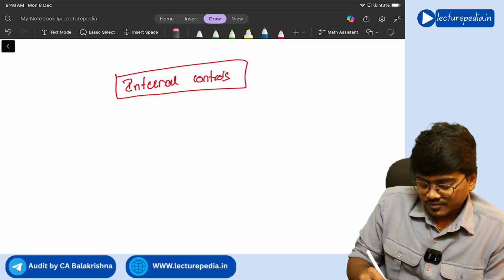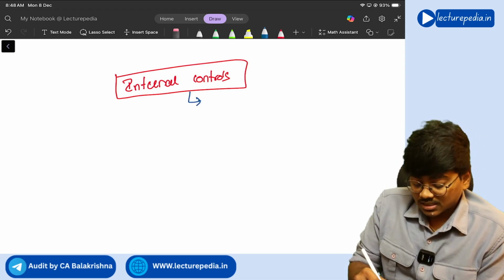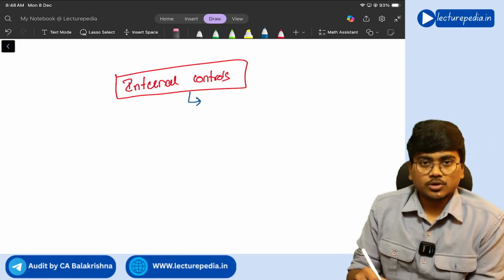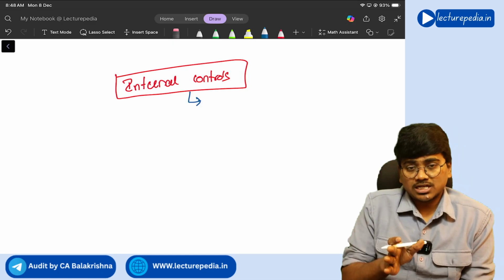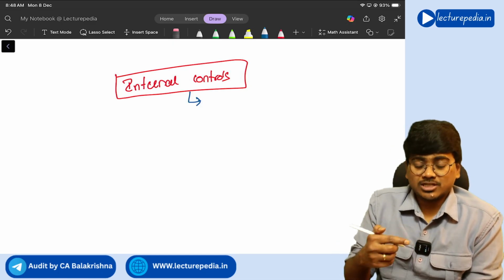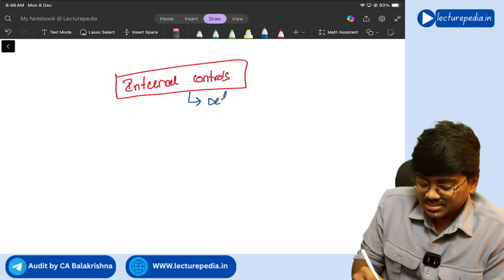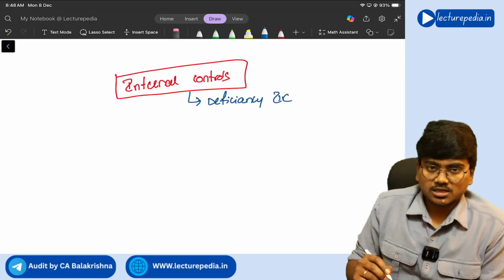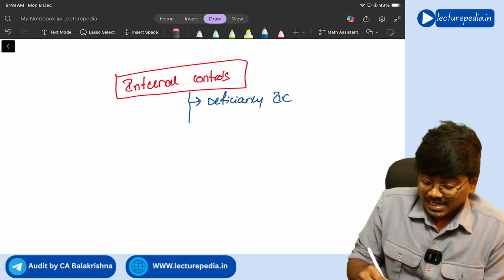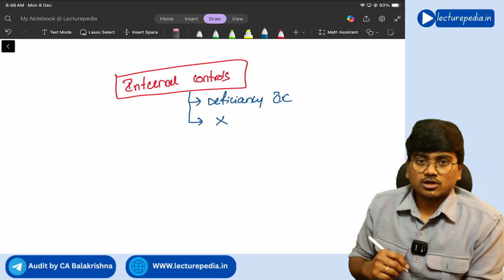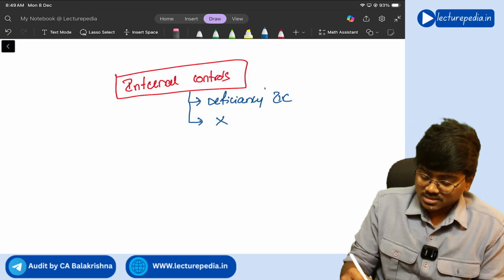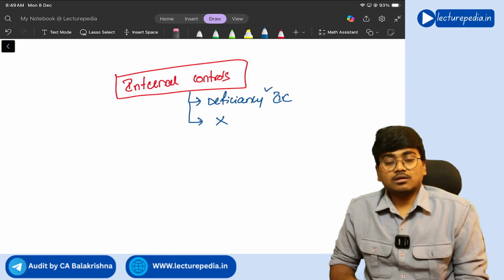So if internal control is not working as expected, okay, if there is any deviation in the internal control, then you will call it a deficiency in the internal control. Or if a required internal control is not at all there, not in existence, then also you will call it a deficiency in the internal control.